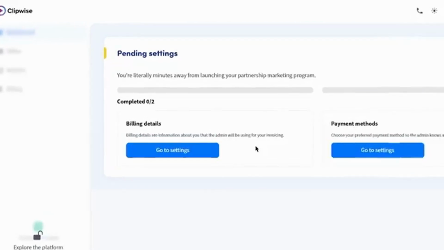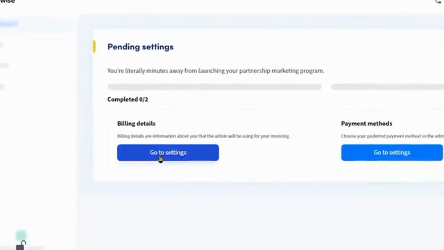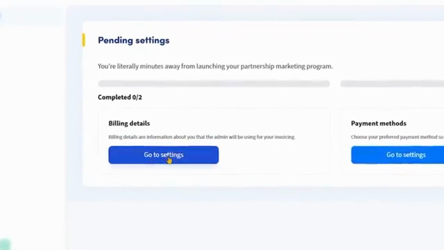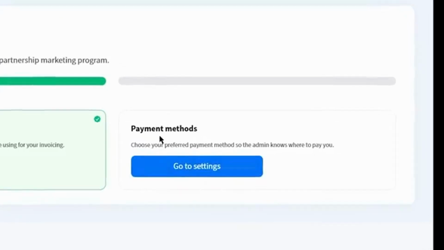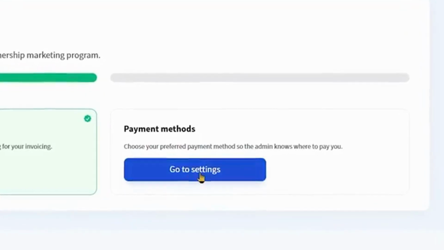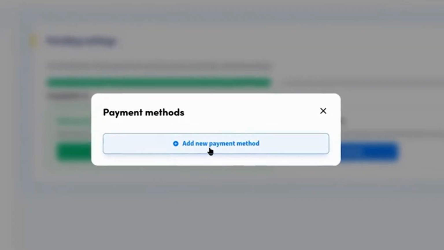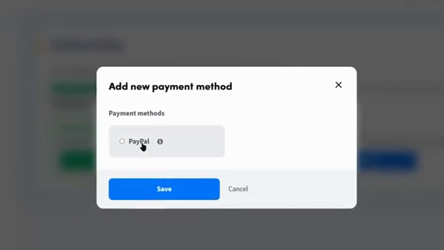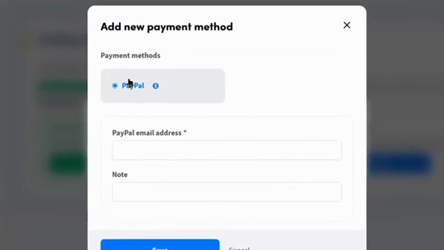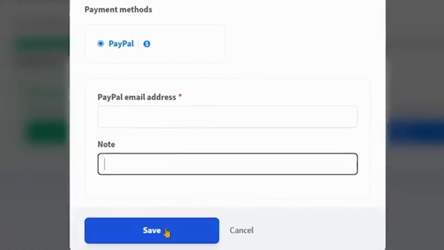And you will be directly taken to your dashboard, where first of all, you need to enter your billing details. So just press this button, fill in your details, and just press where it says Save. After that, you need to select your payment method. Just click Go to Settings, select Add a new payment method from there, and you will be shown the payment methods available for you. I am being shown PayPal, so I will just select it. I will enter my PayPal details in this box, and just click on the Save button to save my details.